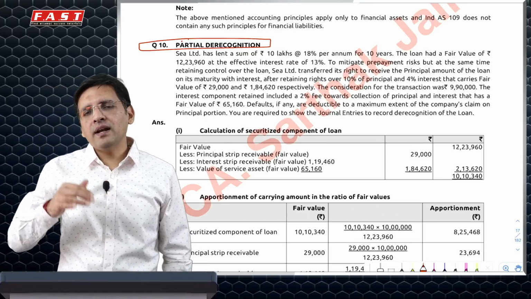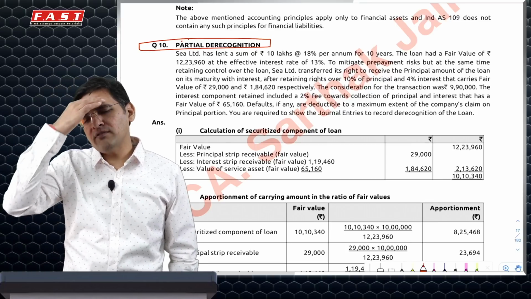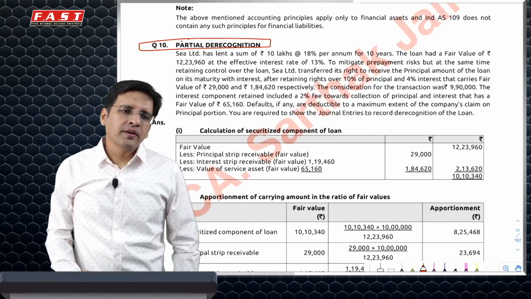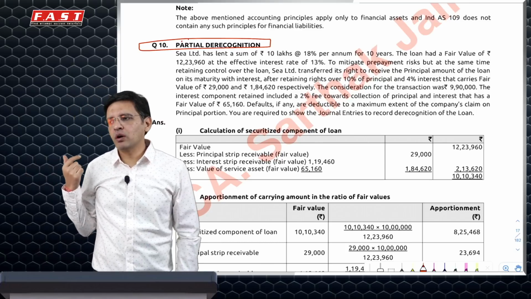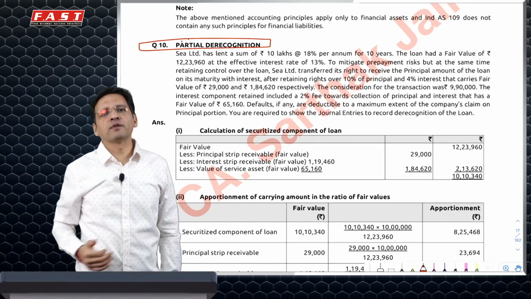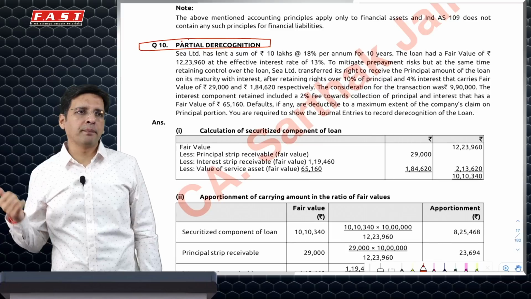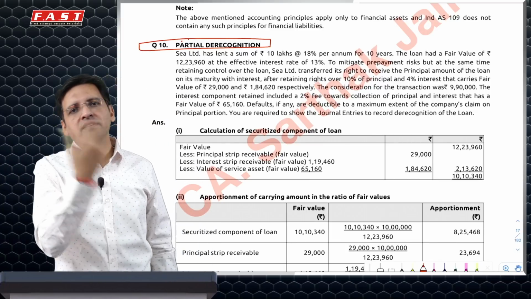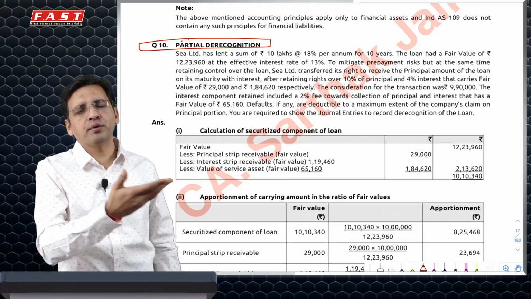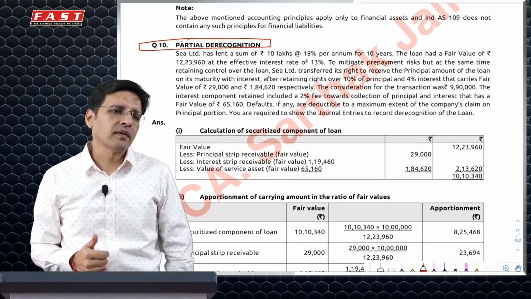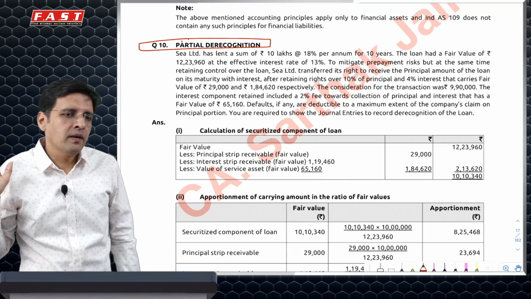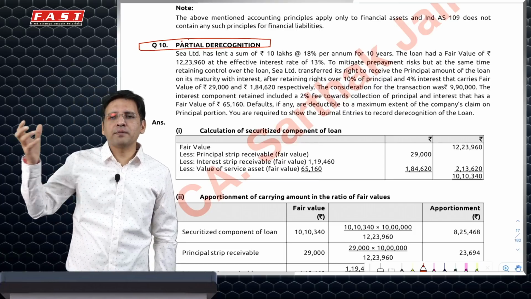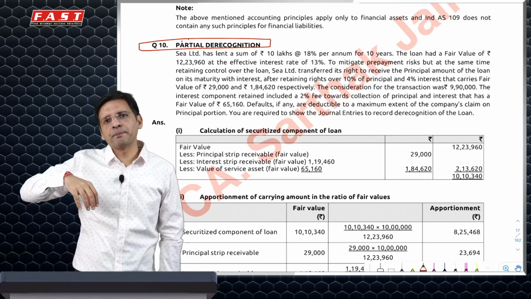Now, for example, I have given a loan to someone at 10% interest rate for 3 years. Someone comes to me and says, I want only the interest cash flows from the loan, and you keep the principal. So I'll say, okay, no problem. I'm selling you the interest cash flow. Whatever interest cash flow I receive as it is, I'll transfer it to you. Whenever I receive, I'll give it to you. If I receive, I'll give it to you. If I don't receive, I'll not give it to you. That means I've actually done a transfer of risk or reward, but of interest only. Principal still is retained with me.